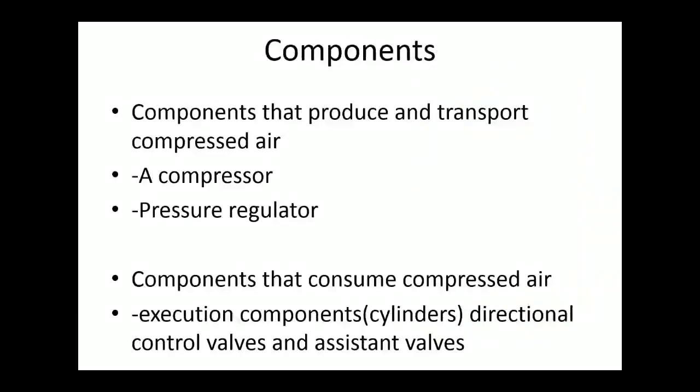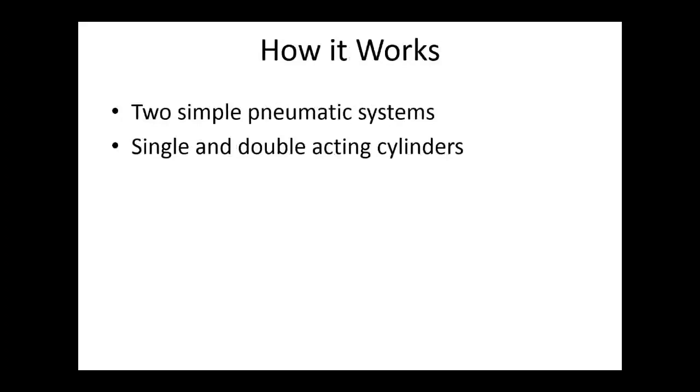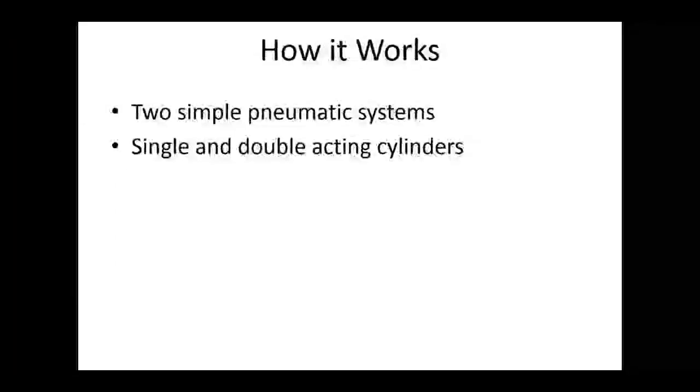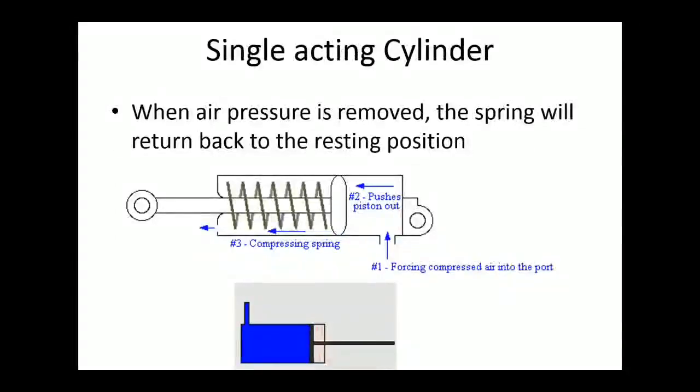Components used in the pneumatic system. Components that produce and transport compressed air: a compressor, pressure regulator. Components that consume compressed air: execution components. How it works. Two simple pneumatic systems: single and double acting cylinders. In the case of single acting cylinder, when air pressure is removed, the spring will return back to the resting position.